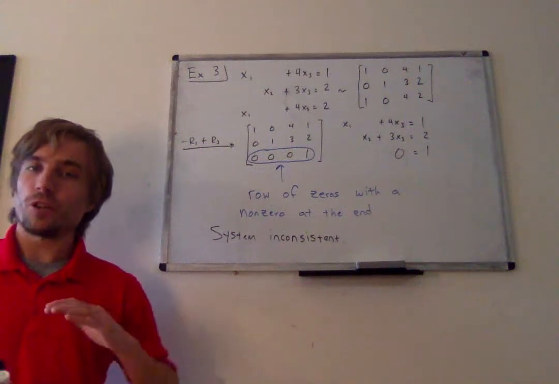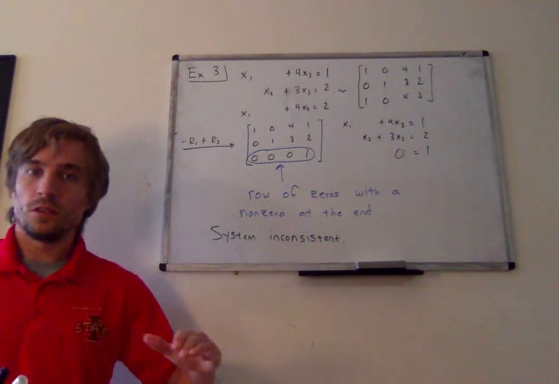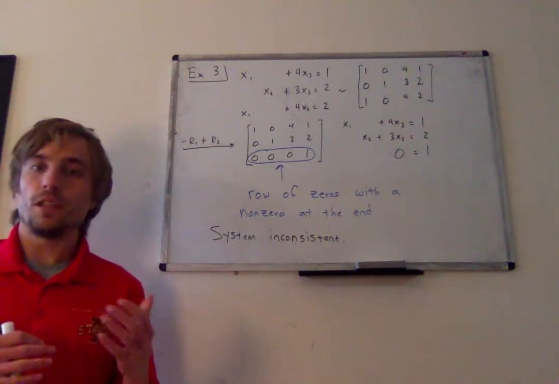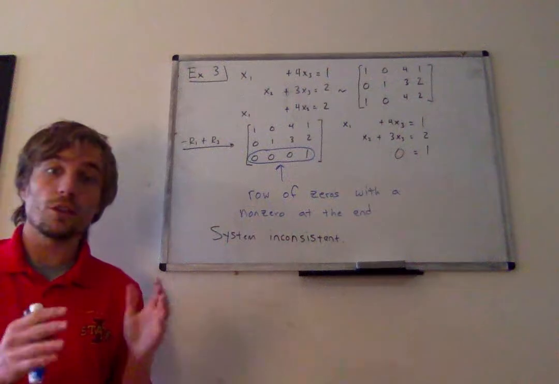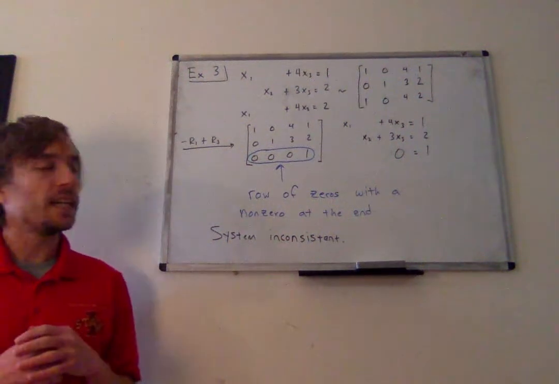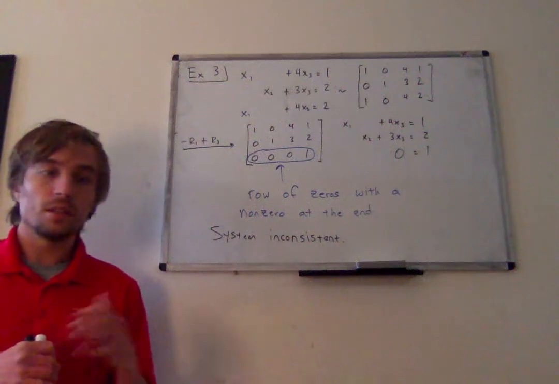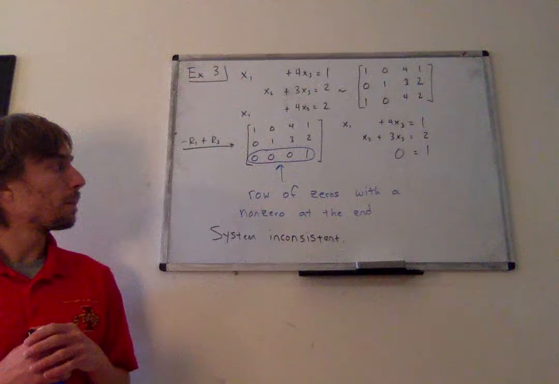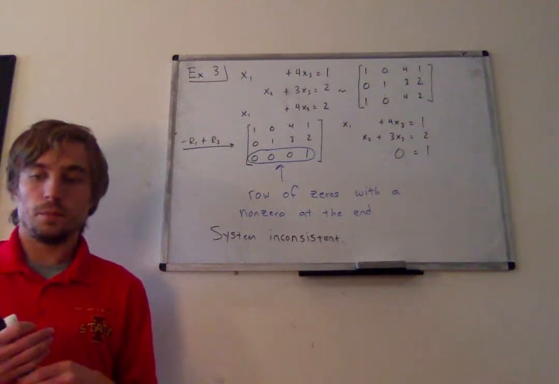If you row reduce your matrix and get a row of all zeros, you'll usually have some variable which we might call free. That means that you have infinitely many solutions because you can pick whatever value you want for that variable. If I get a row of all zeros with a 1 at the end, or any constant at the end that's not 0, I get an inconsistent system.